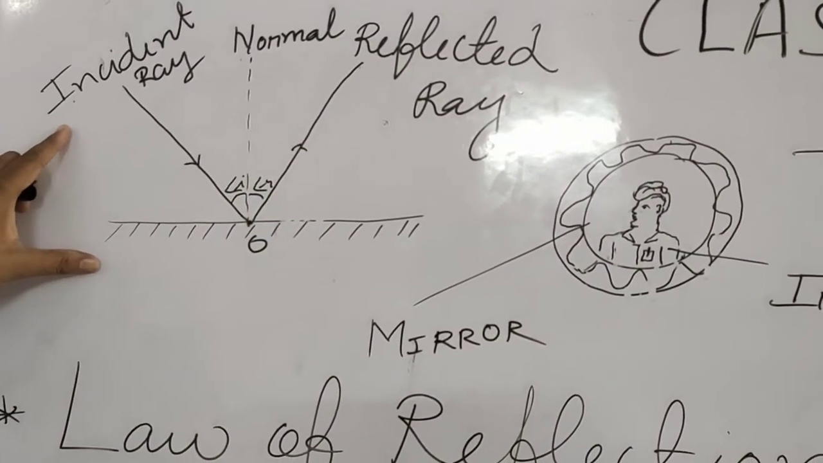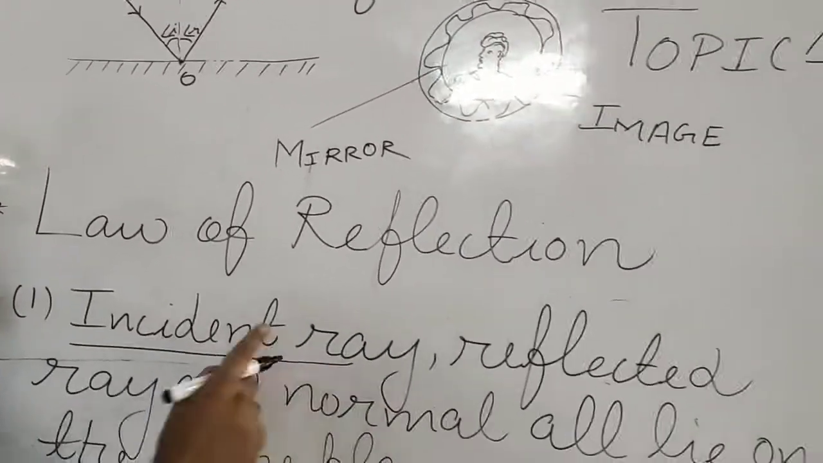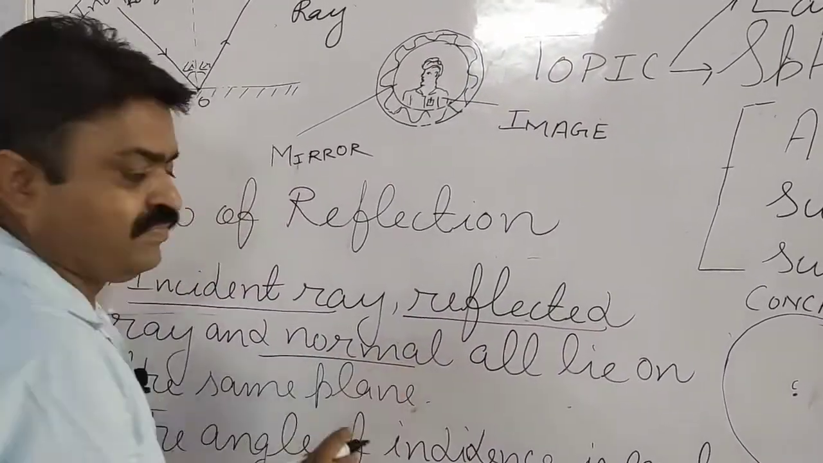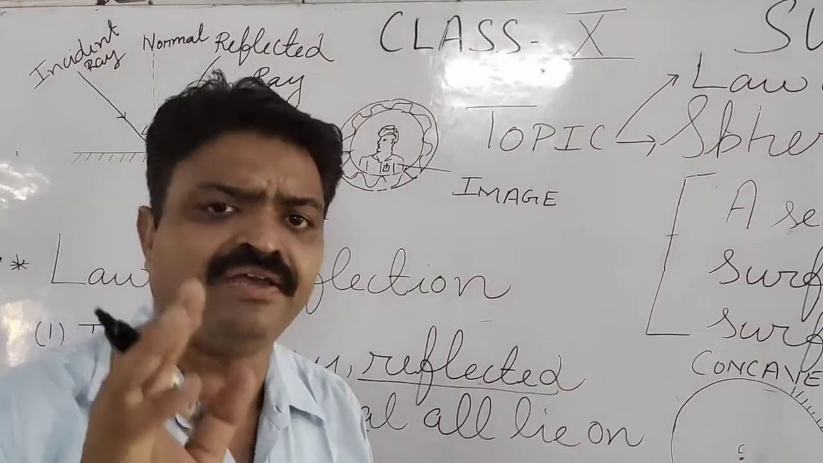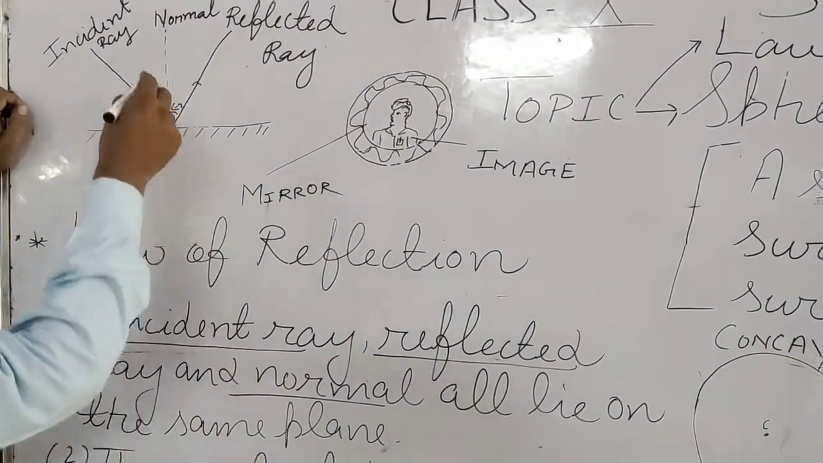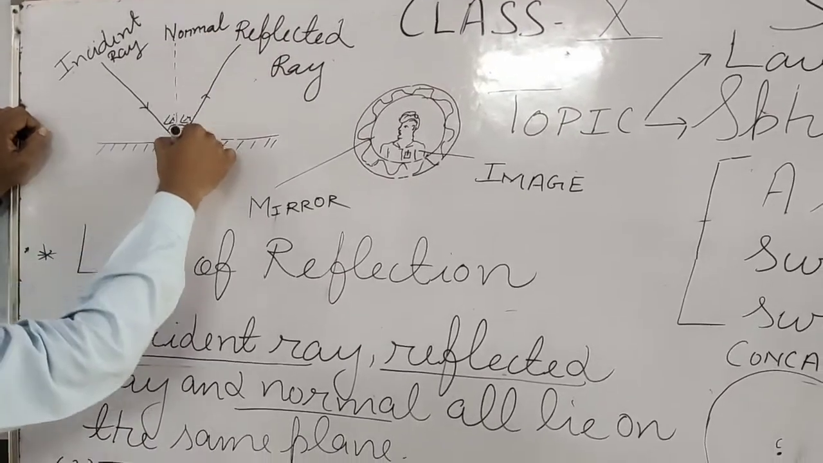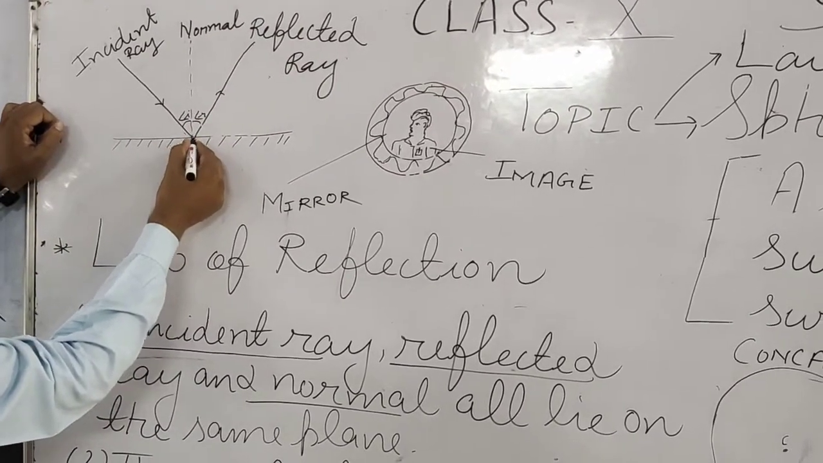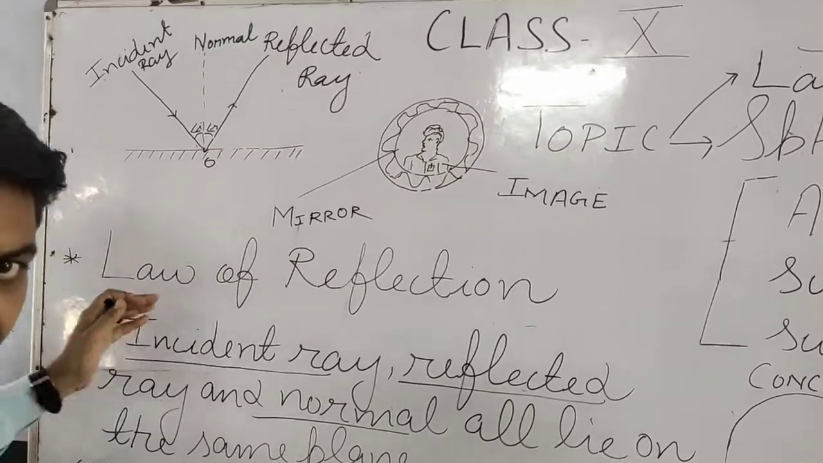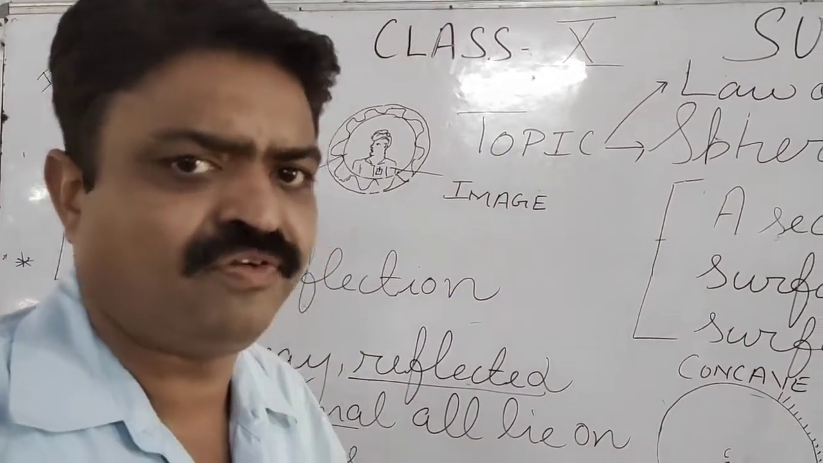So what is the first law of reflection? The incident ray, reflected ray and the normal all lie on the same plane. And you can see here that the incident ray, reflected ray and the normal all lie on the same plane. They are meeting at this point. So they are meeting on the same plane, and it is known as the first law of reflection.